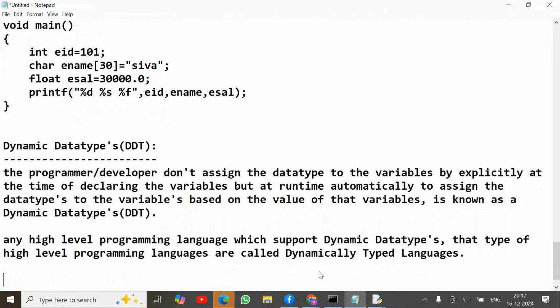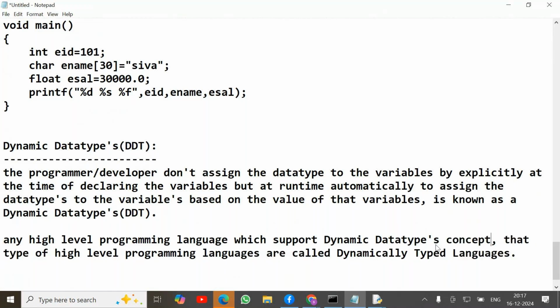Are you clear? Best examples: Python and JavaScript.